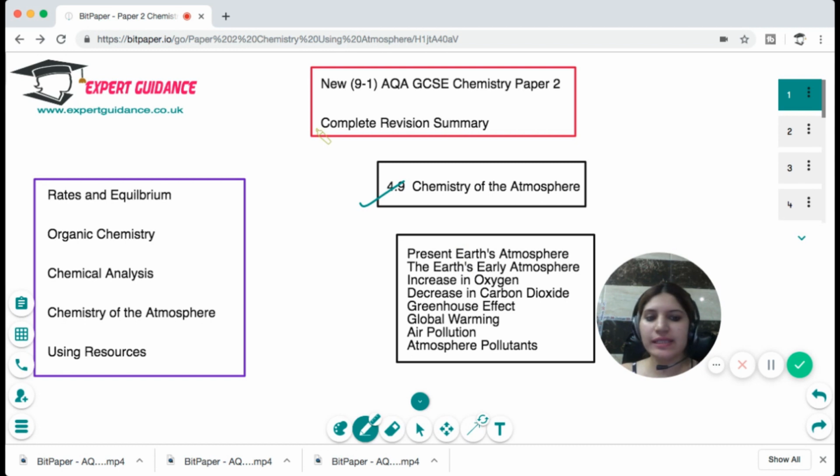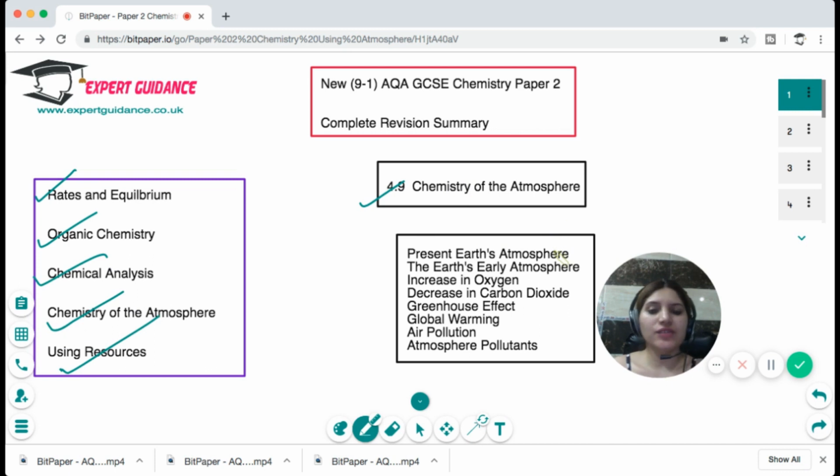Section 4.9, Chemistry of the Atmosphere, of AQA GCSE Chemistry Paper 2. Just to remind you, for your Paper 2 you need to cover rates and equilibrium, organic chemistry, chemical analysis, chemistry of the atmosphere and using resources, and in this video we'll be focusing on chemistry of the atmosphere.